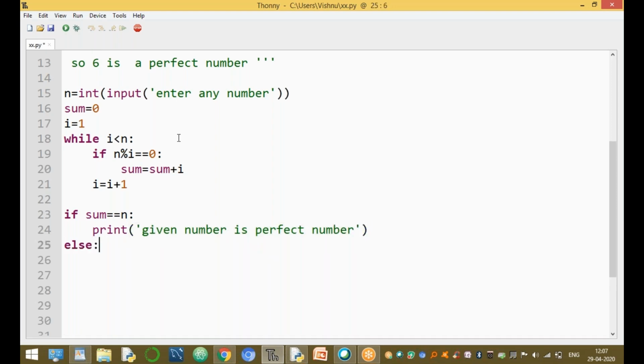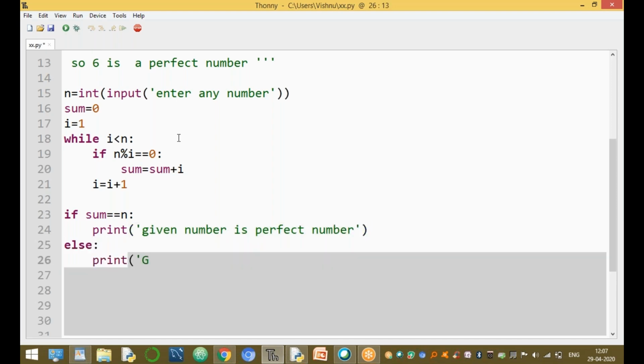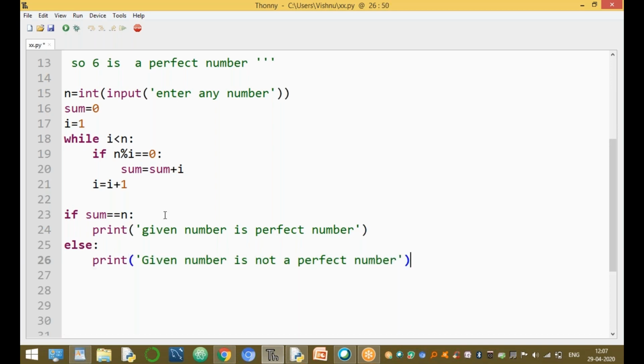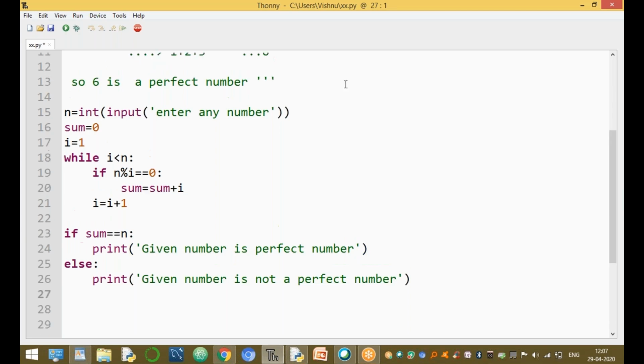Else print the given number is not a perfect number. Here the given number is a perfect number. Now to enter the values from the keyboard. So now this is the logic.